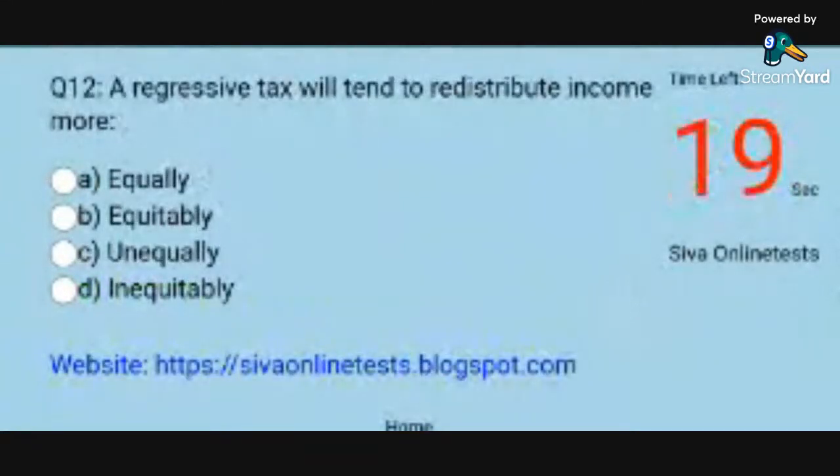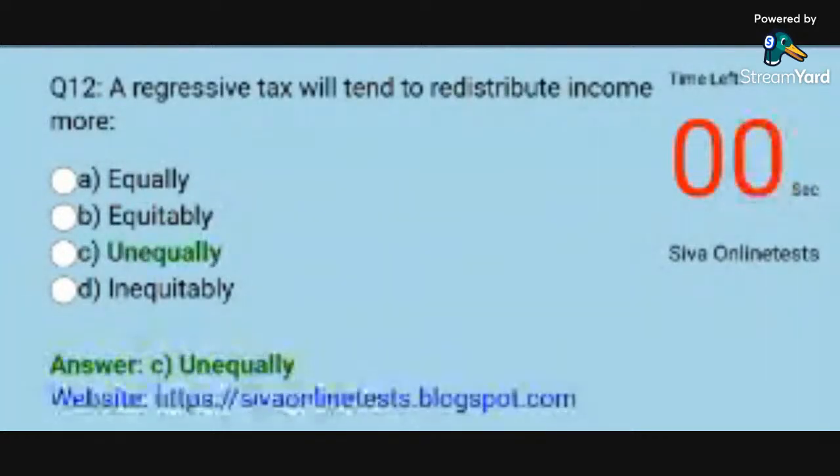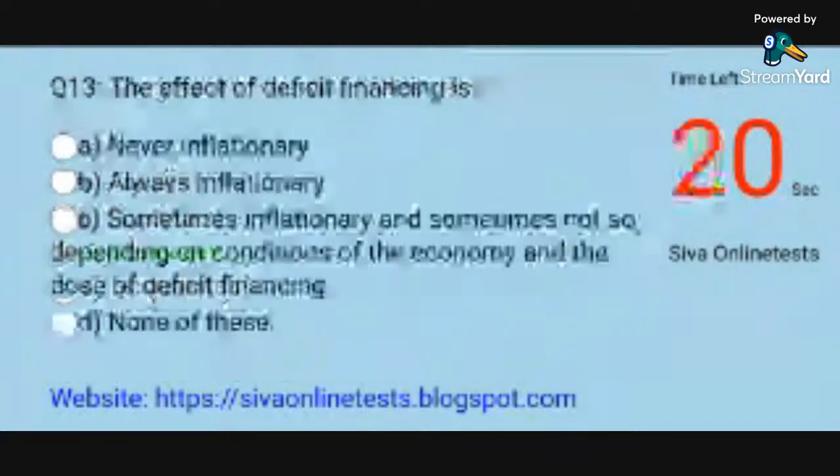Question 12. A regressive tax will tend to redistribute income more. Options: A. Equally. B. Equitably. C. Unequally. D. Inequitably. Answer: C. Unequally.